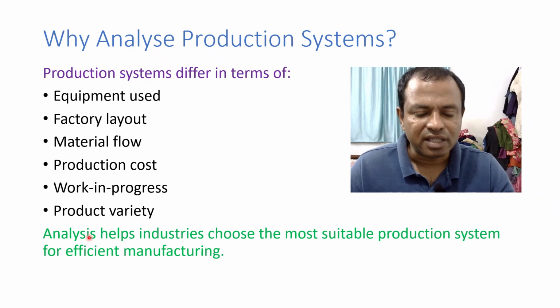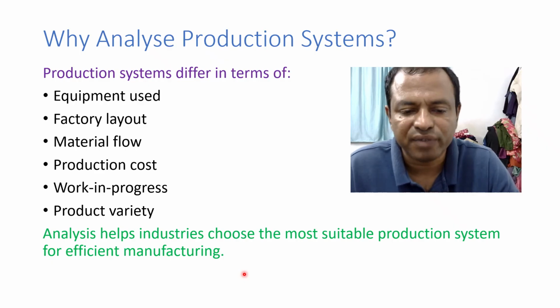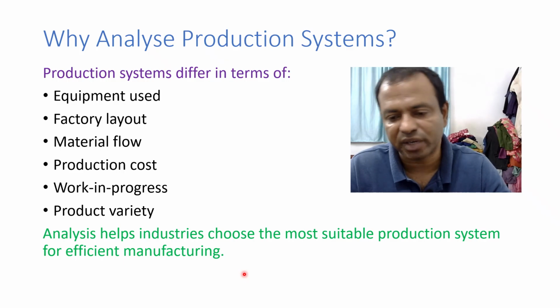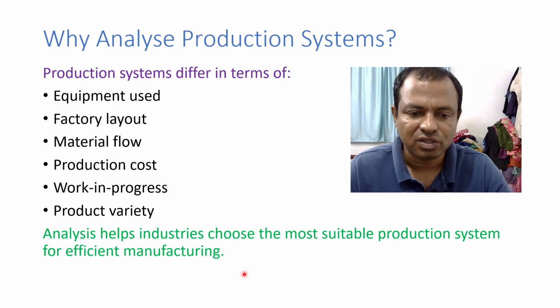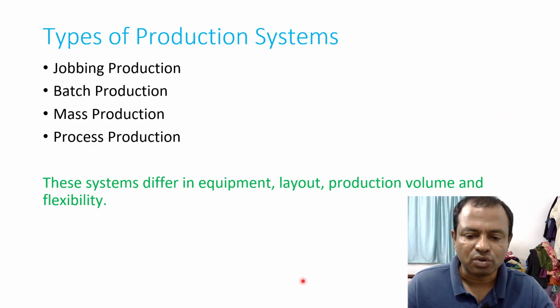So this analysis helps industries to choose the most suitable production system for efficient manufacturing, because there are some different kinds of production system based on the arrangement of machineries. So if we analyze the production system, we can choose which kind of production system is best for this kind of product.